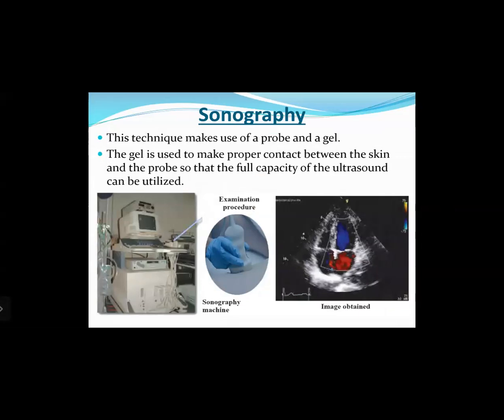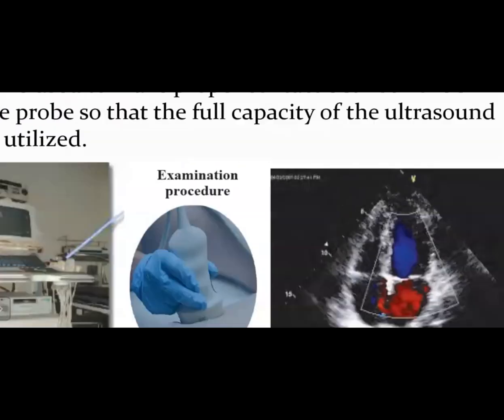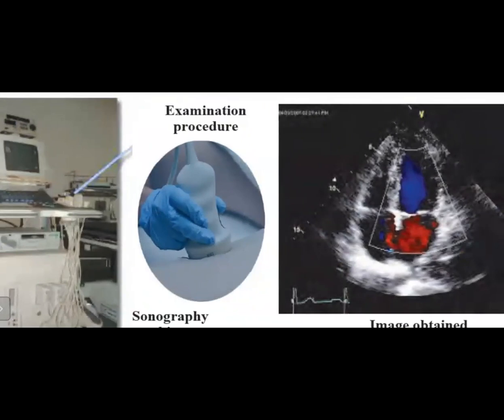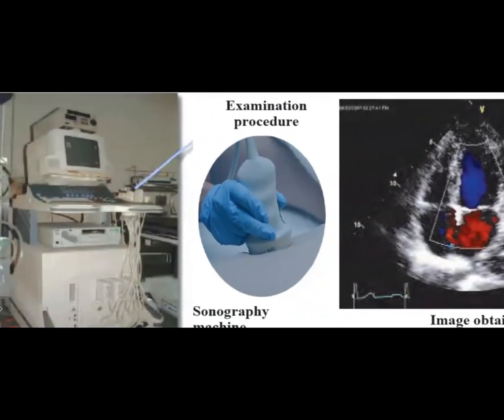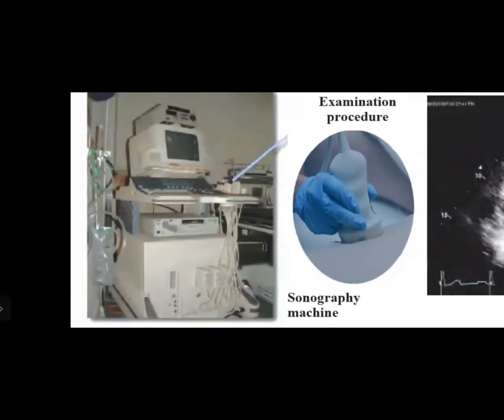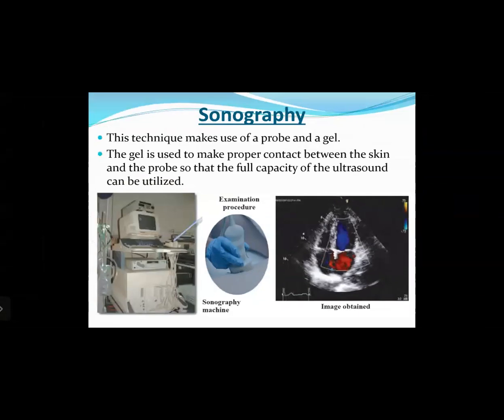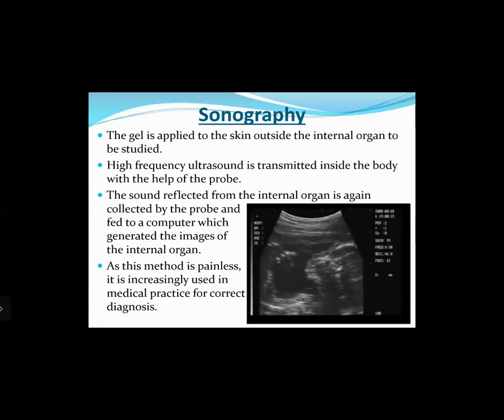Now what happens here is, if you look at the diagram in the center, the probe is held in the hand during the procedure, and there is a gel which is applied. So if you happen to have a sonography of your stomach, a gel-like substance will be applied on your stomach, and the probe held in the hand will be moved back and forth on your stomach. That probe is connected to the sonography machine, as you can see here, and the image will be obtained on the display. So the gel is applied to the skin outside the internal organ to be studied.